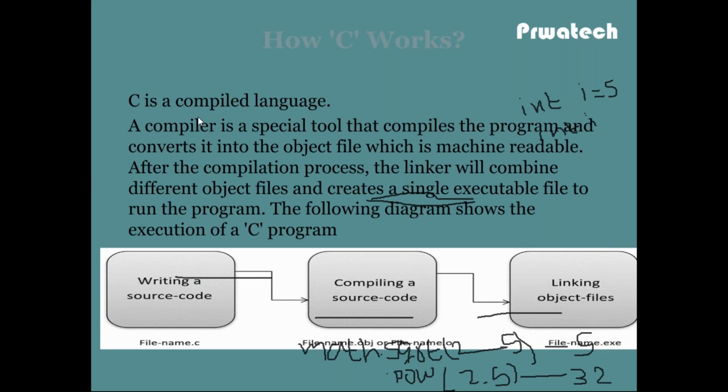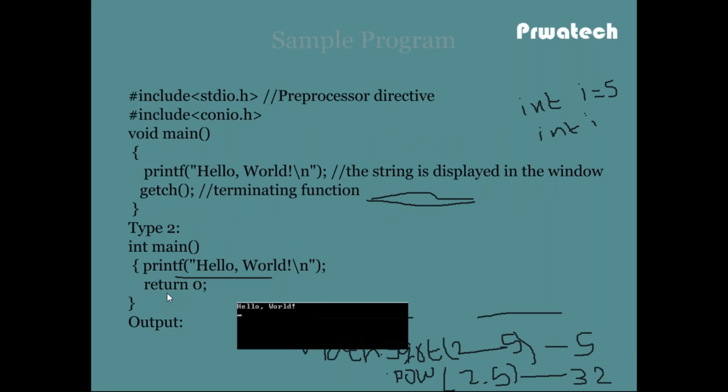C is a compiler language. A compiler is a special tool that compiles the program and converts it into an OBJ file, which is machine readable. No human can read that file because it has only 1s and 0s, binary code. After the compilation process, the linker will combine different OBJ files and create a single executable file, the .exe program, to run the program. So this is the flowchart of how C works. This is our simple code, that means sample.c, with void main, printf and so on.